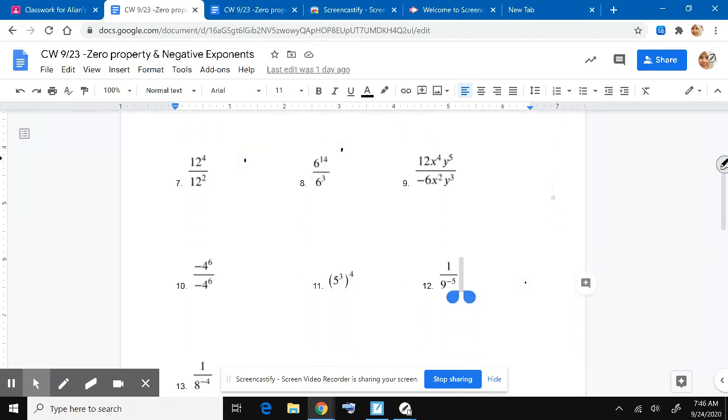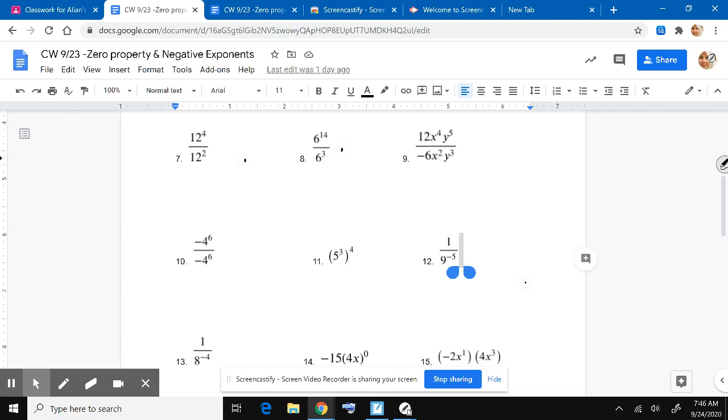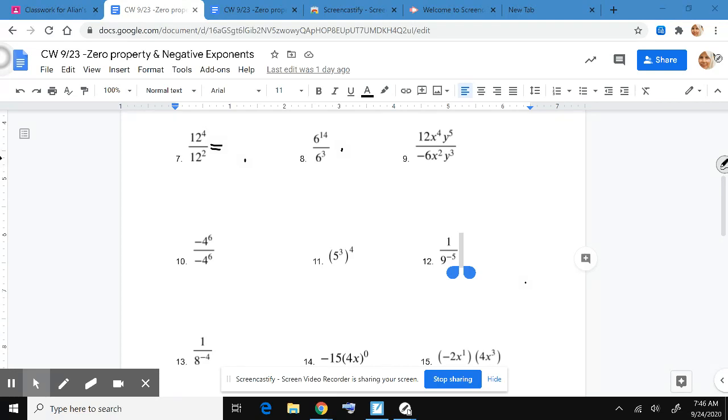All right, so we're on number 7. Okay, 12 to the 4th power divided by 12 to the 2nd power. We're dividing powers with the same base. So we'll keep the base 12, and 4 minus 2 is 2.